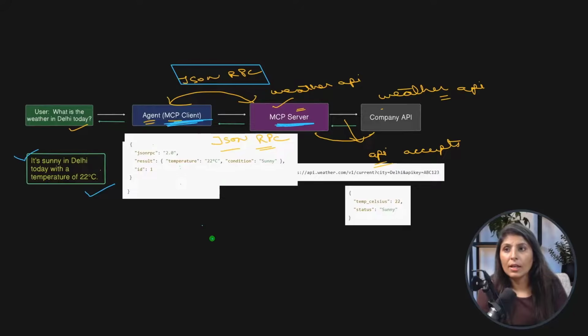Now let's see that. Suppose in future if the company API changes this temperature to a temp variable, then our code will not break.